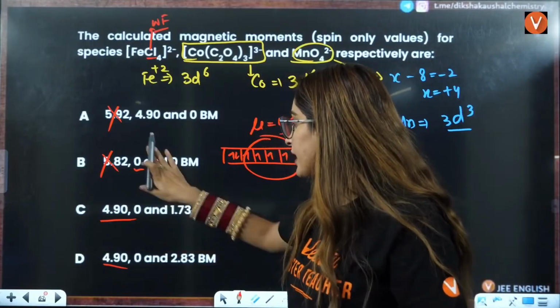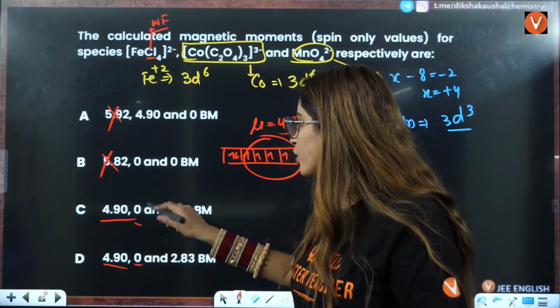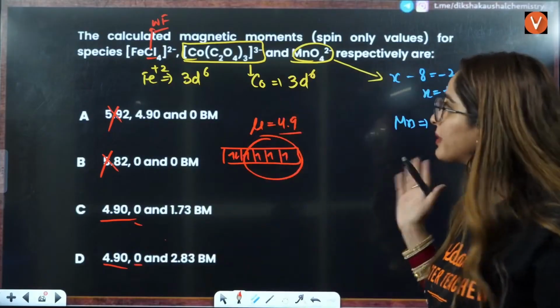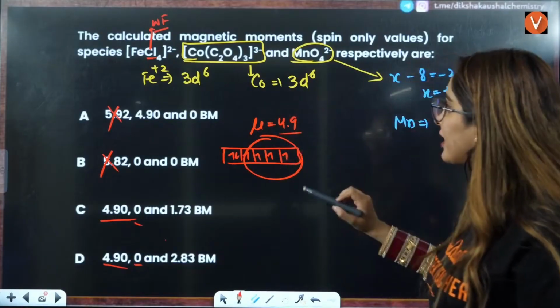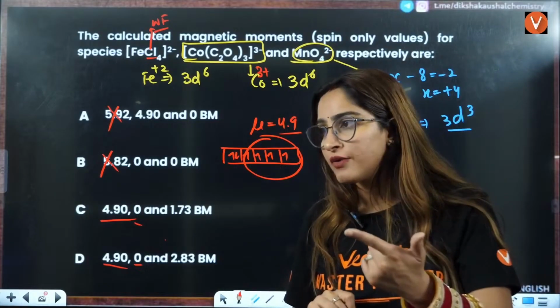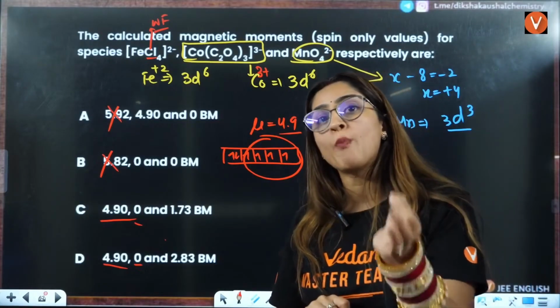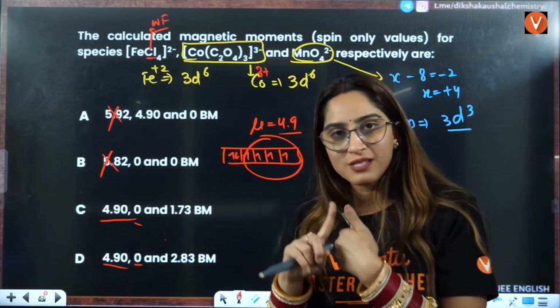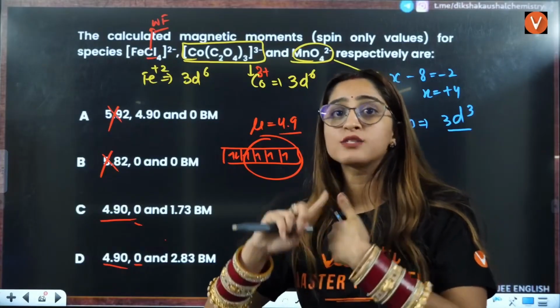If you talk about here, it is 0 and here also it is 0. For this, we don't even need to calculate, but still I'll tell you. For coordination, whenever you have cobalt 3 positive, in that case oxalato and water behave as strong field ligands.